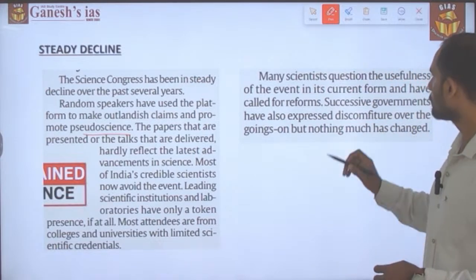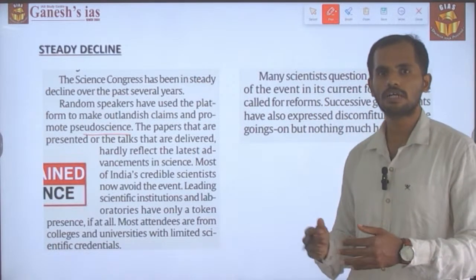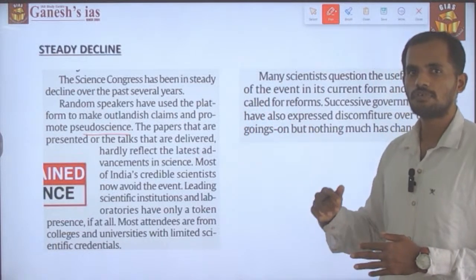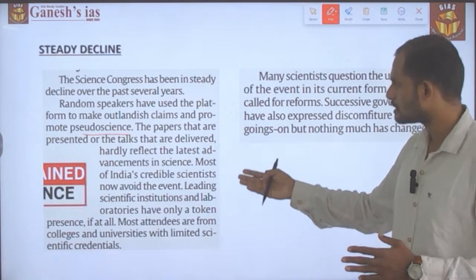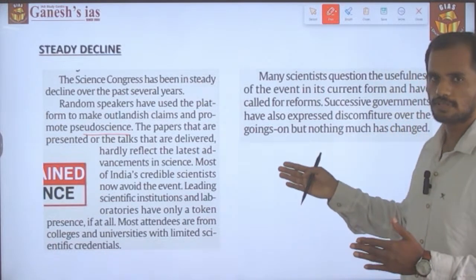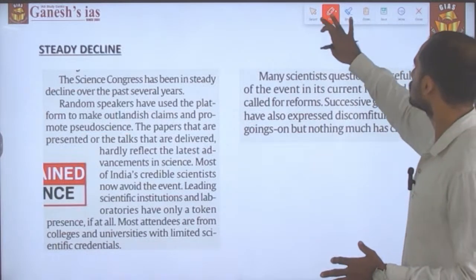At the same time, the Prime Minister used to give awards during the inaugural function of the event. It was later found that most of the scientists who were awarded got the award for questionable reasons.